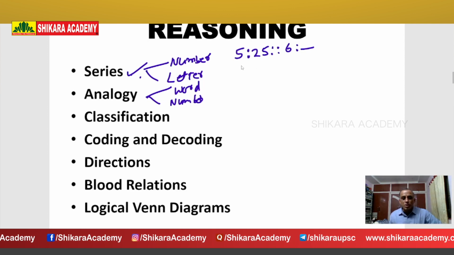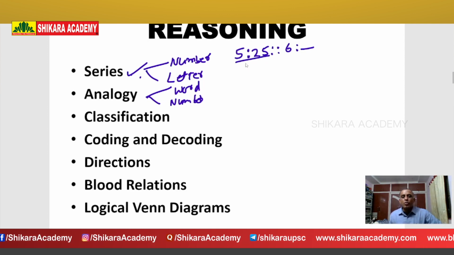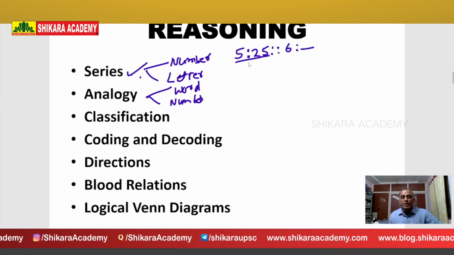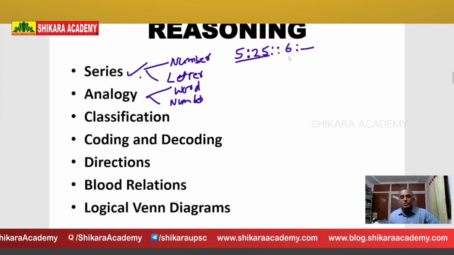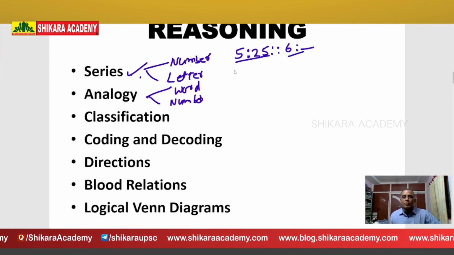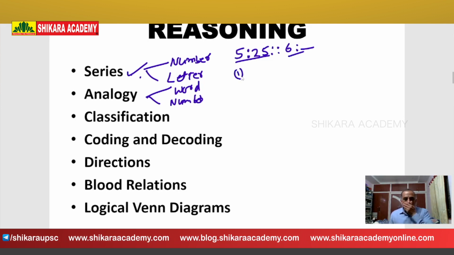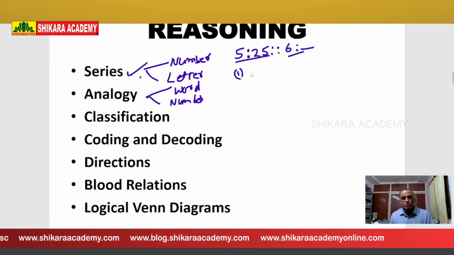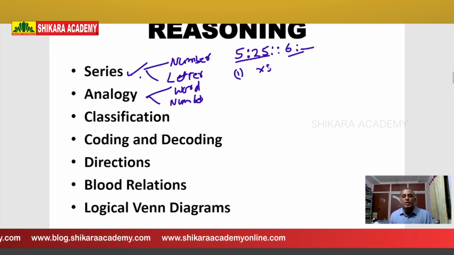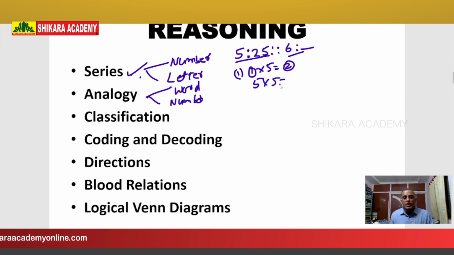Comparison. First compare the first pair of the numbers. What is the relation between 5 and 25? Then apply the same relation for the next pair. So here two types of relationships are there. First one: first number into 5 is equal to second number. So here 5 into 5 is equal to 25.